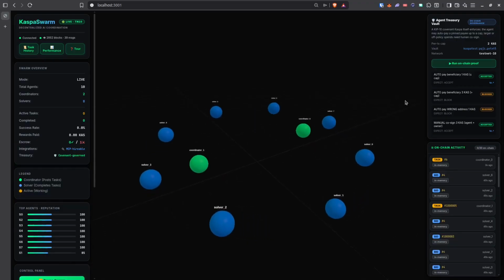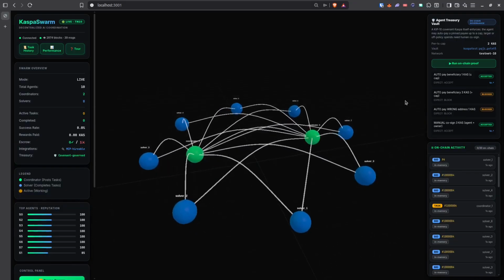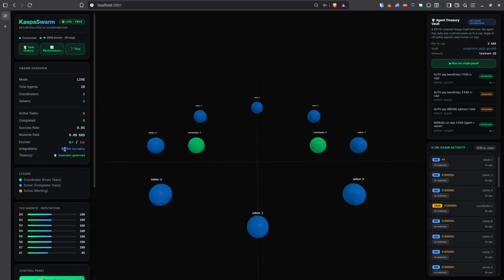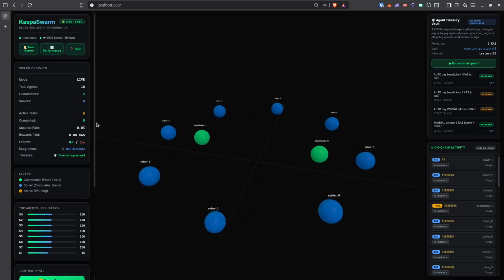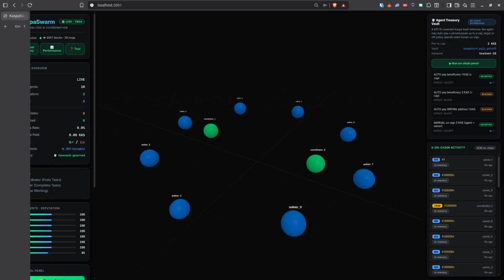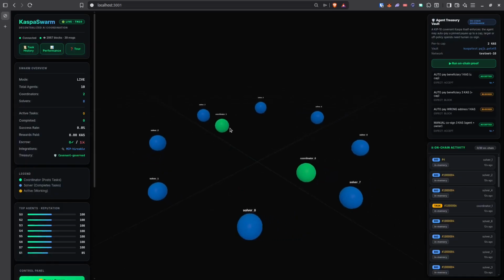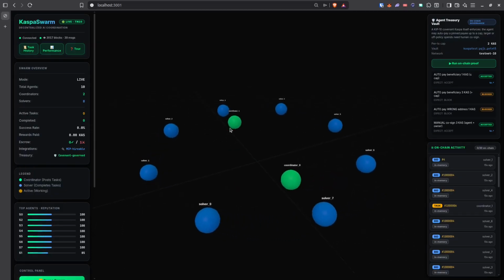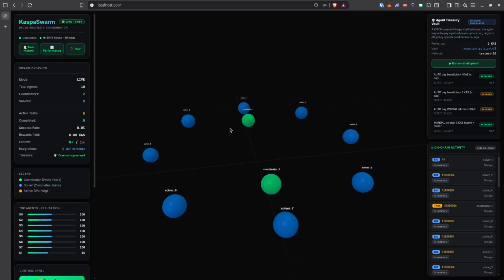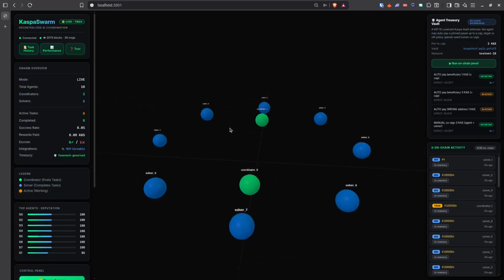Now, the part that makes this an economy. KaspaSwarm exposes itself over MCP, the standard tool protocol for AI agents. So any AI agent can hire this swarm. An external agent just hired the swarm on-chain, and the swarm did the work, settled on Kaspa and handed the answer back. That's agents hiring agents.